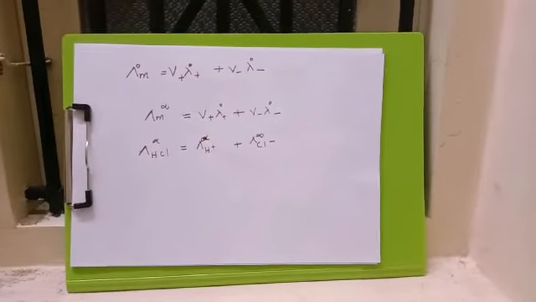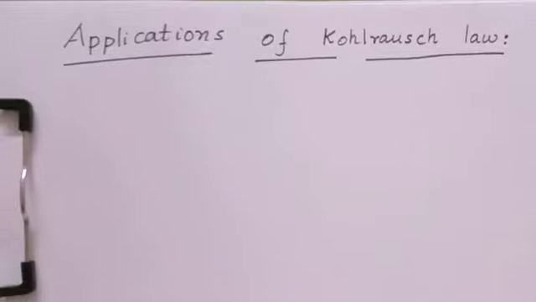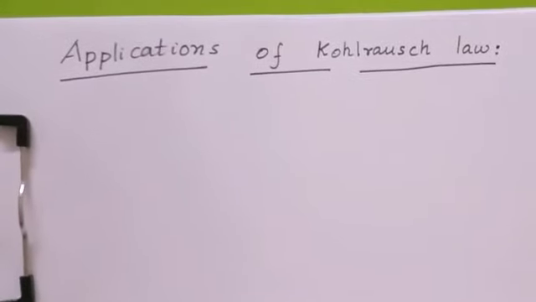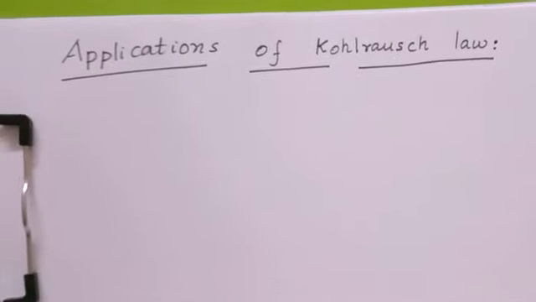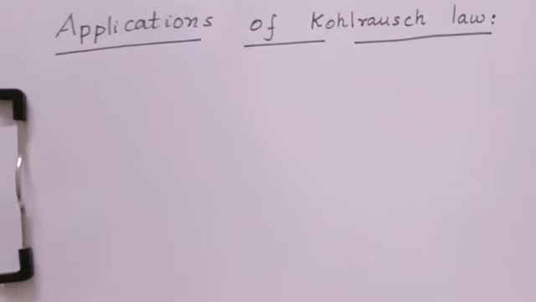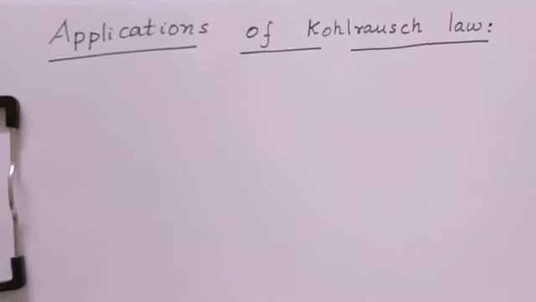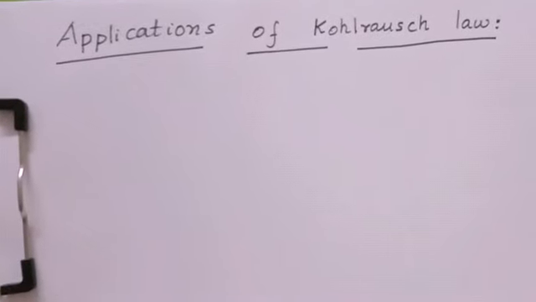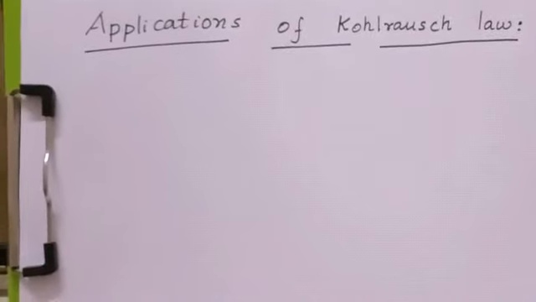Next we see applications of Kohlrausch's law. The molar conductivity of weak electrolytes at infinite dilution can be calculated by using Kohlrausch's law. For example, acetic acid is a weak electrolyte, and its molar conductivity cannot be determined directly.